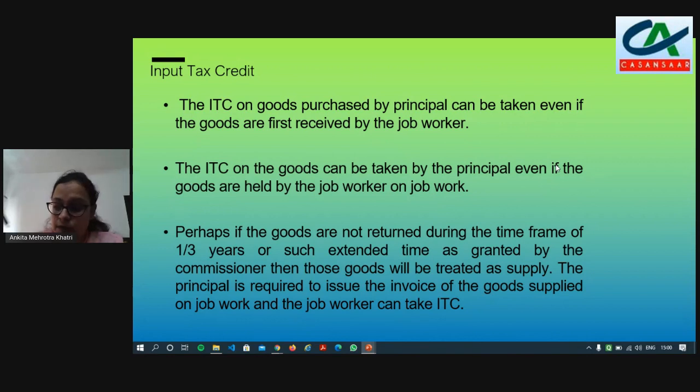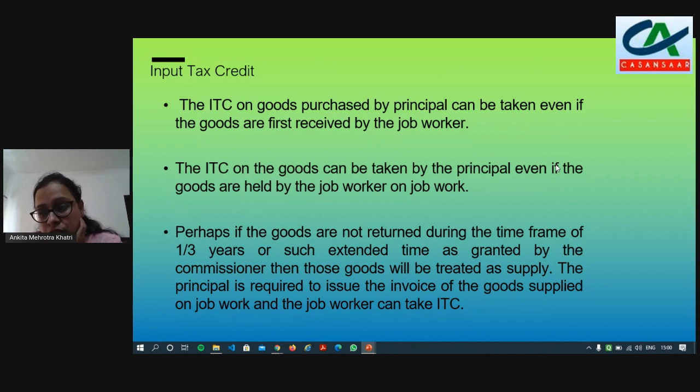If some carton boxes fall short, the principal asks the job worker to purchase those carton boxes from his side and supply the goods within the time frame. So the job worker purchases that new set of carton boxes for the supply.